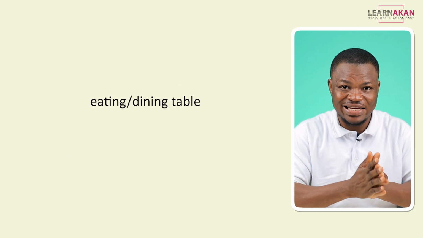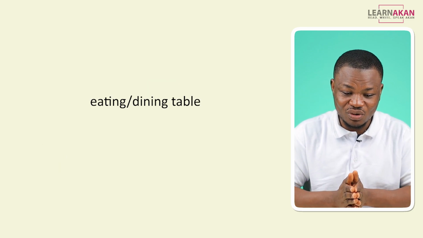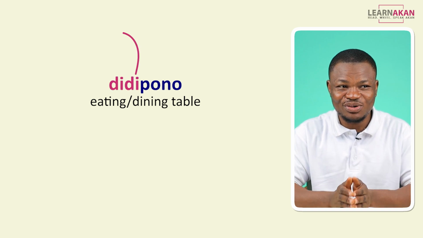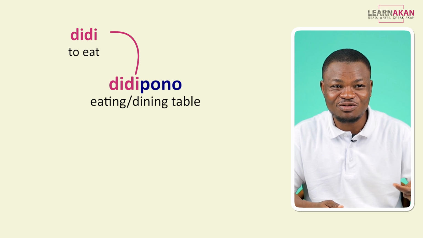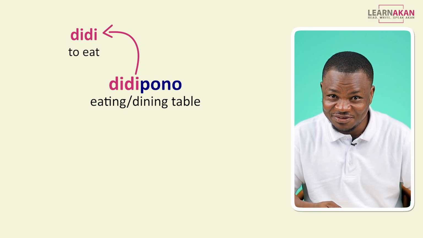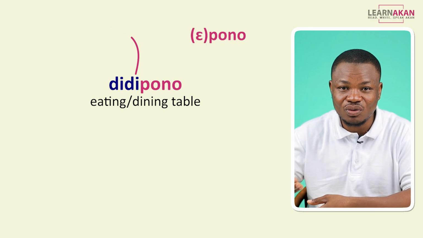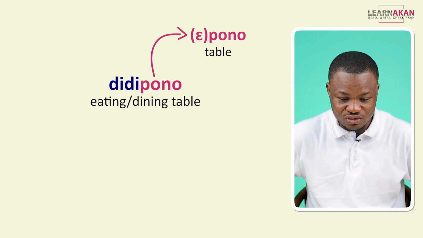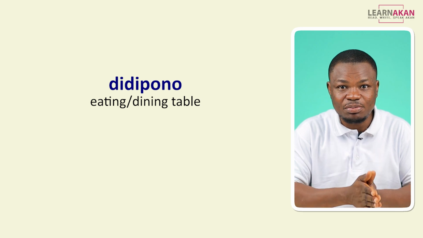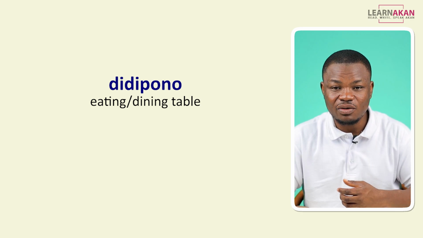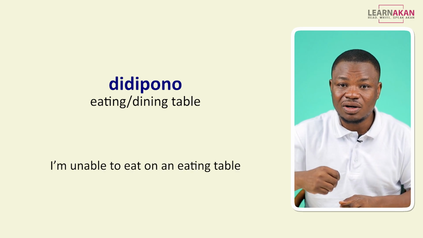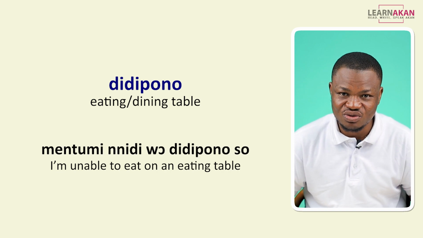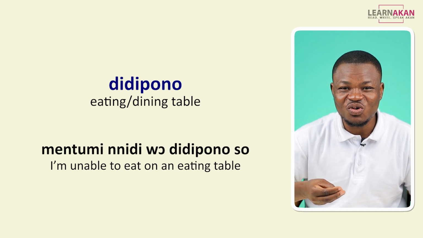The next one is eating table, and eating table is didi pono. We have didi, which is the intransitive form of the verb to eat, and pono from epono. Epono or pono is a table, a general table. So didi pono is eating table. If I want to say I'm unable to eat on an eating table, I would say mintumi nidi wo didi pono so.